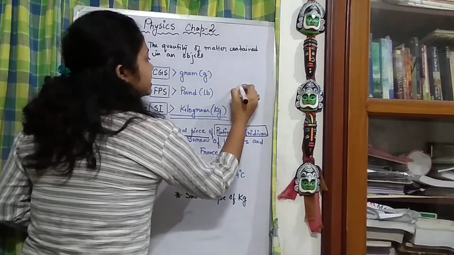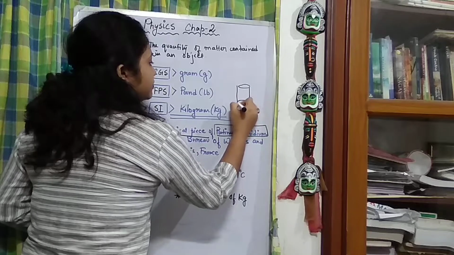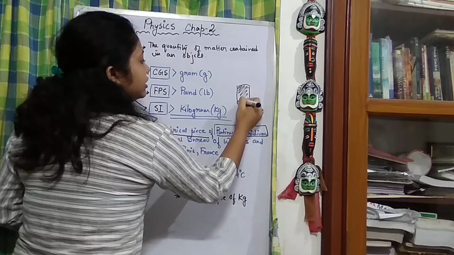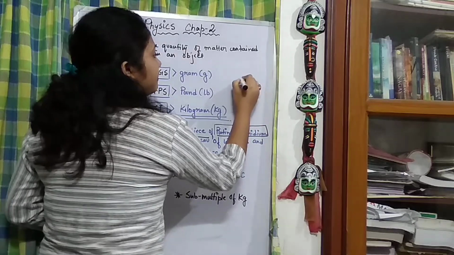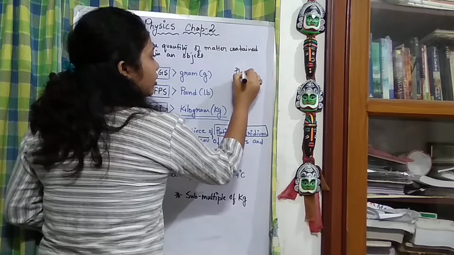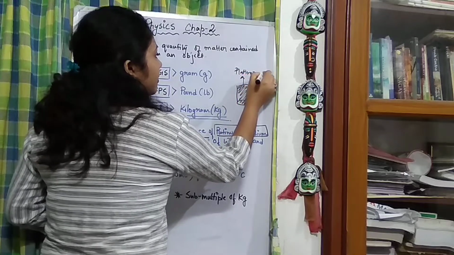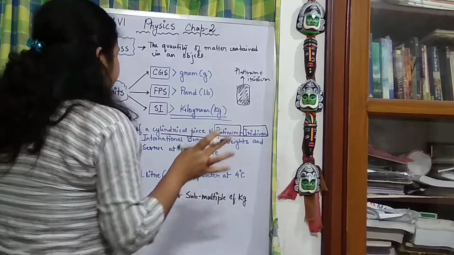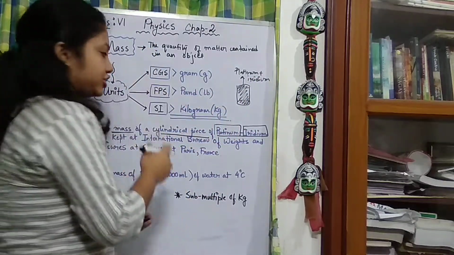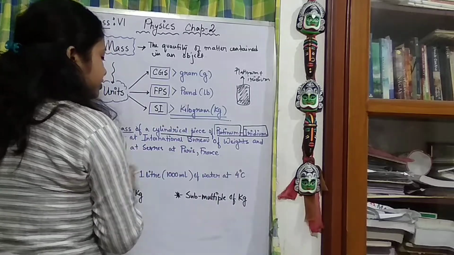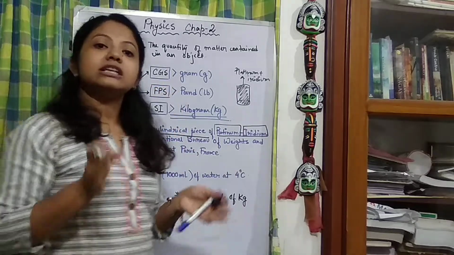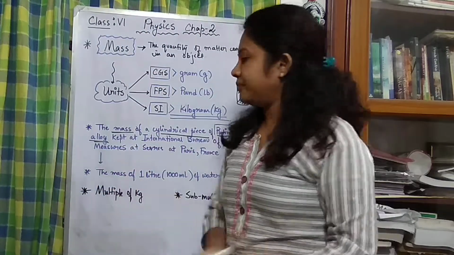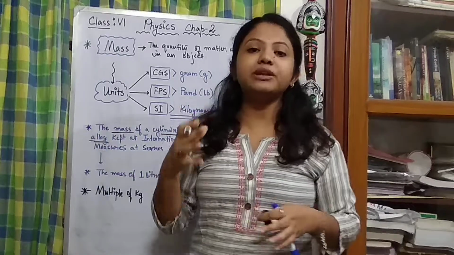So if there is a cylindrical piece, it is formed of what? The entire thing is formed of platinum plus iridium alloy. And where has it been kept? At the International Bureau of Weights and Measures, which is located at Sèvres, Paris, France. Understand?